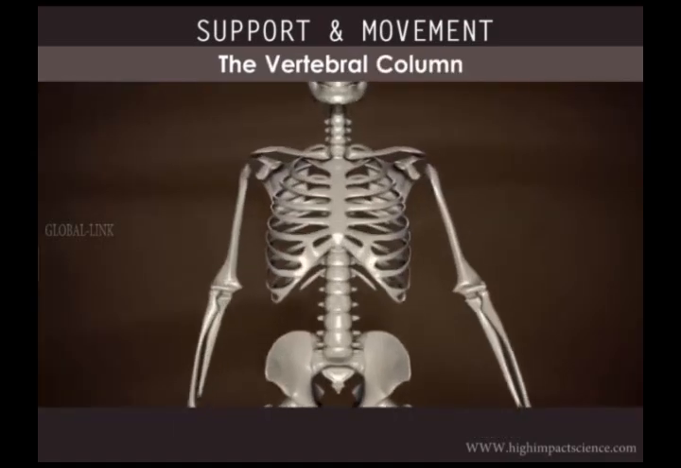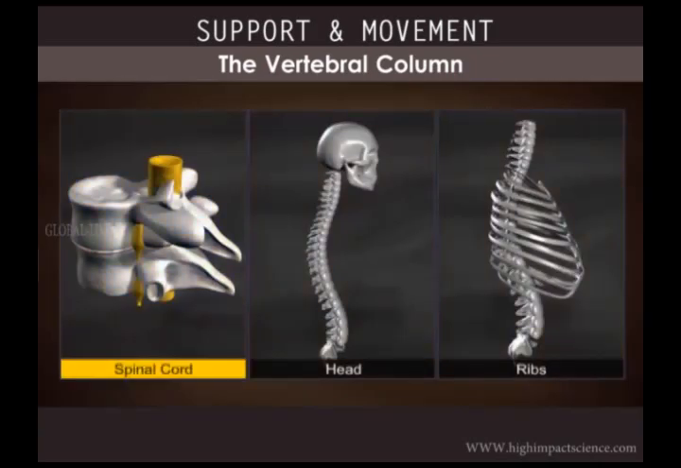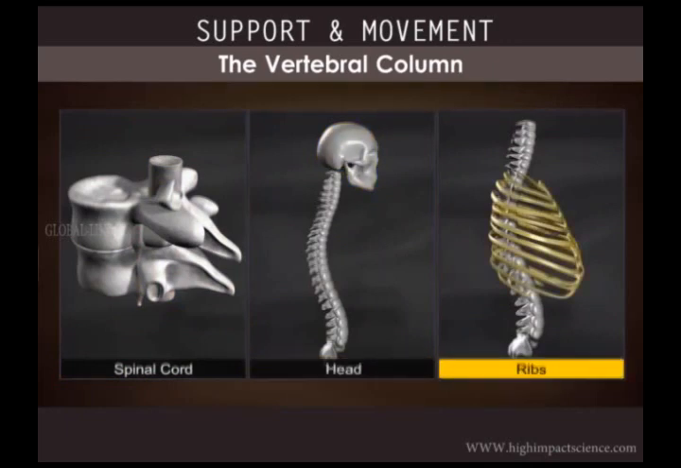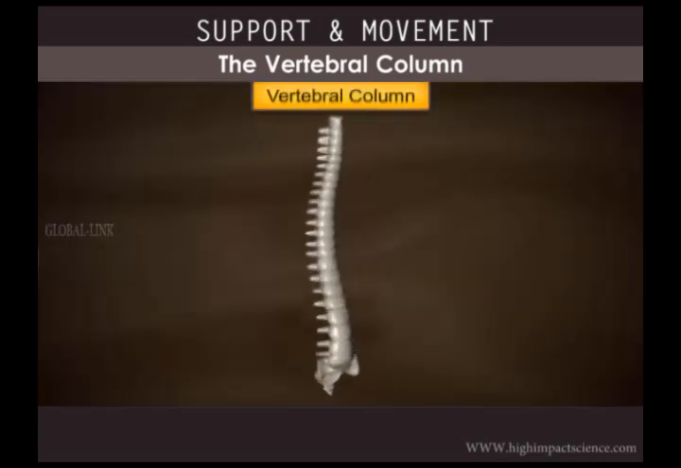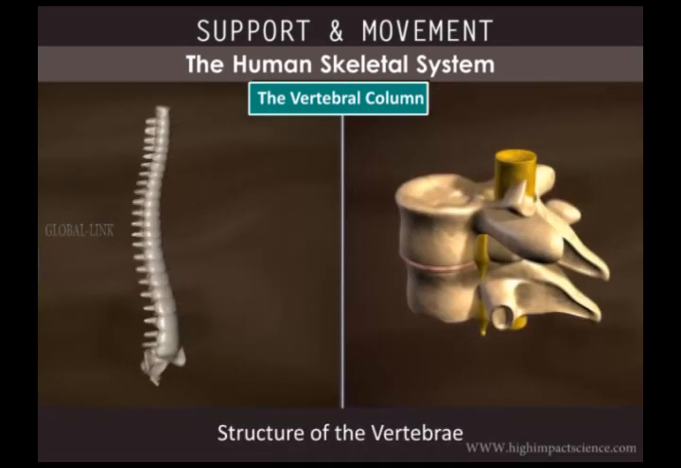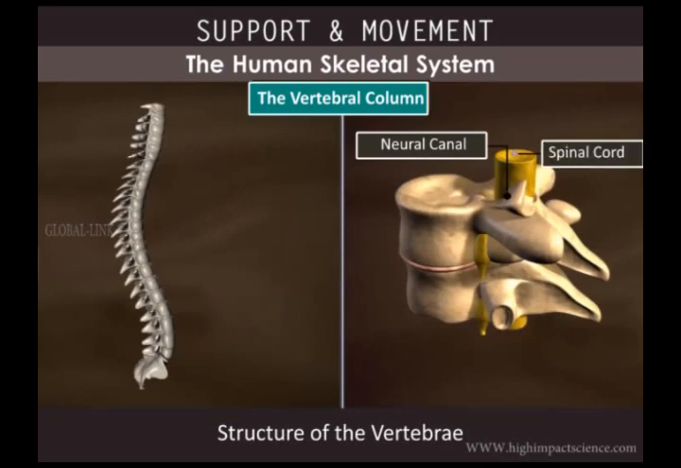The vertebral column has three main functions. It protects the spinal cord, supports the head, and serves as the point of attachment for the ribs. It consists of 26 differently shaped bones called vertebrae. Each has a central hollow portion called the neural canal or the vertebral foramen through which the spinal cord passes.